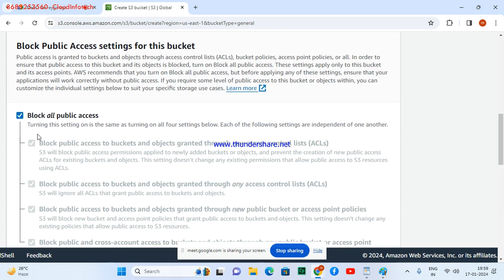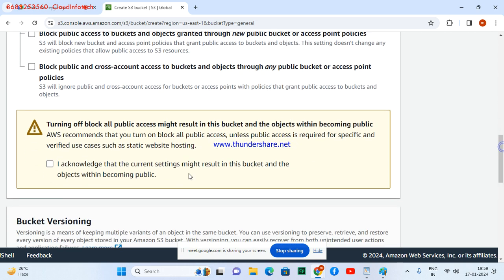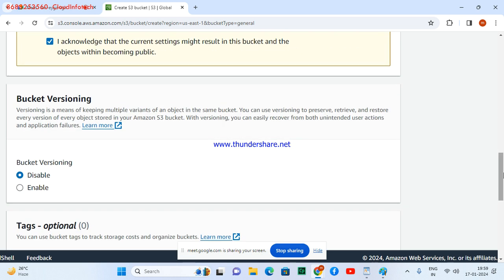Block public access: if I block public access, it is private by default. If I remove this option, it becomes public. So in an interview they can ask, how do you make a bucket public or private? You say it's just a checkbox. If you remove it, it becomes public. If you block it, it's private. Amazon says if you go for public, make sure that everyone can access. Okay, I acknowledge. What is versioning?